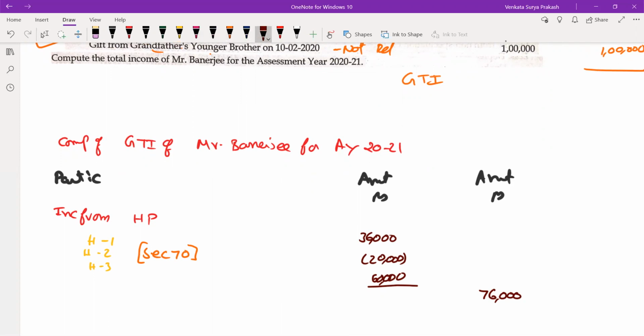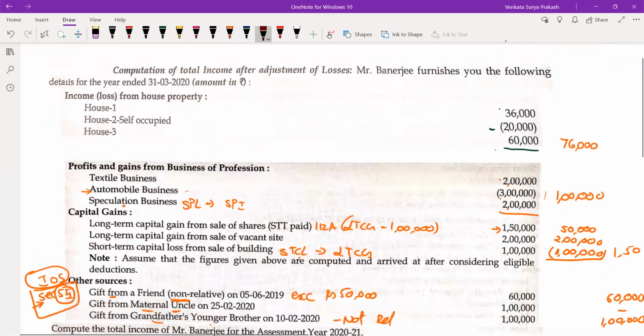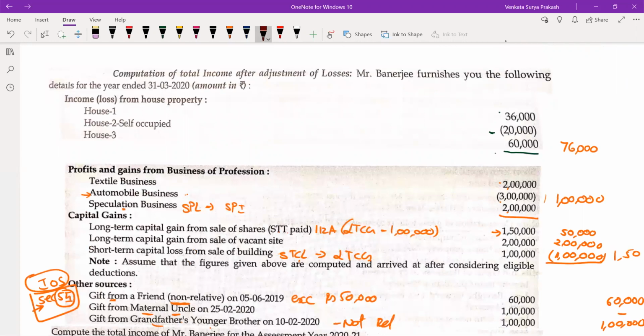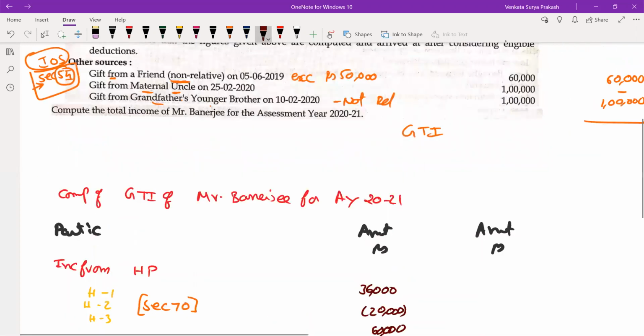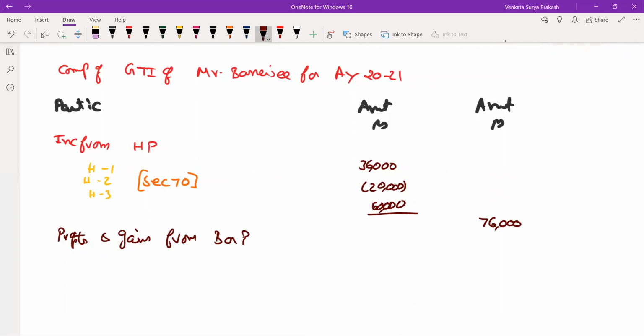Then comes profits and gains from business or profession. The problem clearly specifies we are having 3 businesses: textile, automotive, speculative.